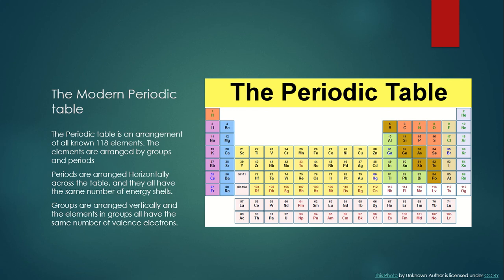Periods are arranged horizontally across the periodic table, and all have the same number of energy shells. Groups are arranged vertically. The elements in a group all have the same number of valence electrons in their outer shell.